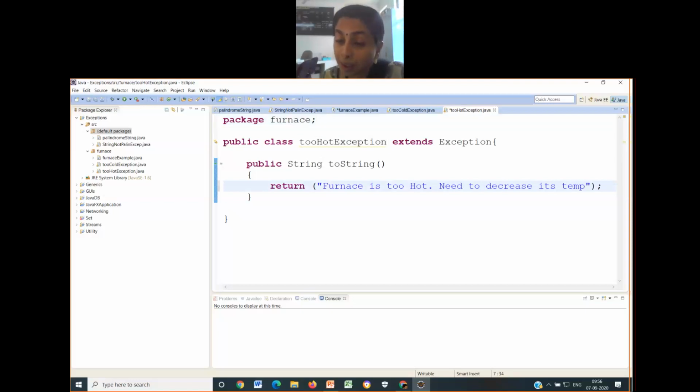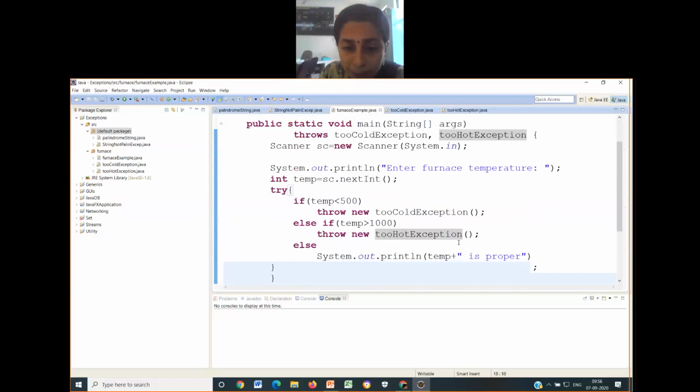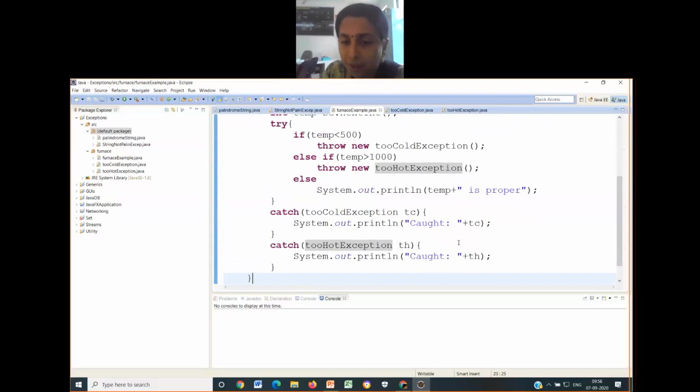Furnace is too hot, need to decrease its temperature. Simple things I have done in this particular exception class, nothing else other than that. I will save all these things. I'll save this also. Then what is there in the else part? Temperature is proper.